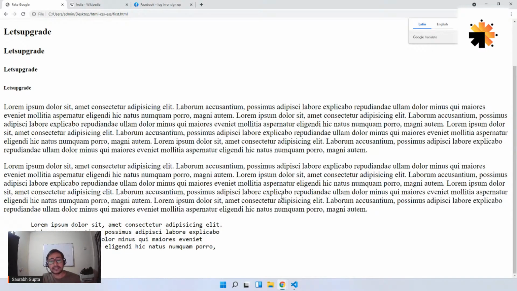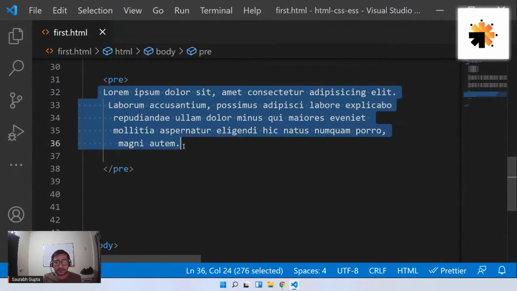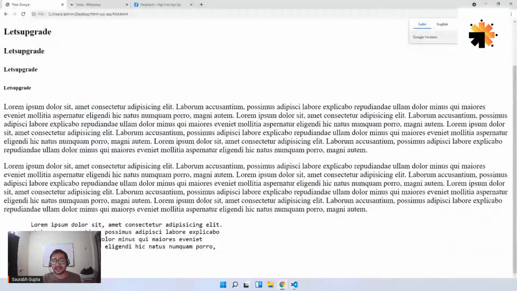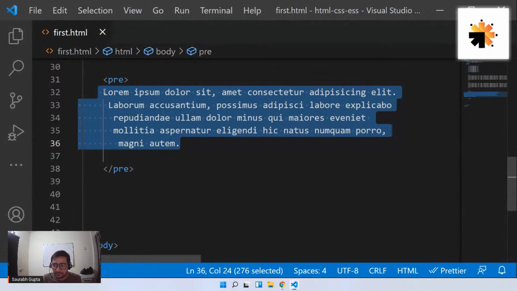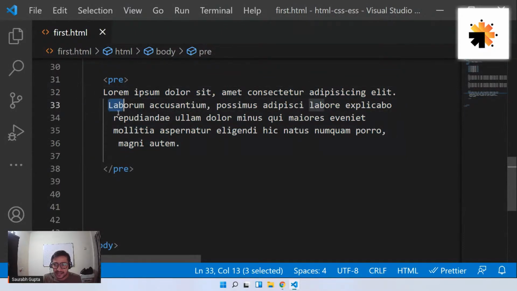Yes, Sandhya. Don't worry about the font size. Don't worry about the font family right now, guys. That's not important. The important thing here is in whatever format you write your content, in the exact same format, the content is presented. See, here you have this, then you have some space, and then the next line, then again some space, and you're ending at L8, Explicabo, Evinet, Poro.